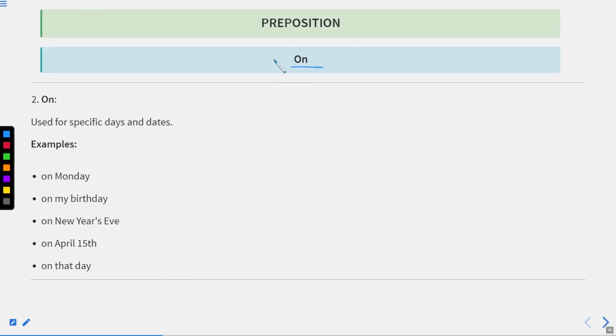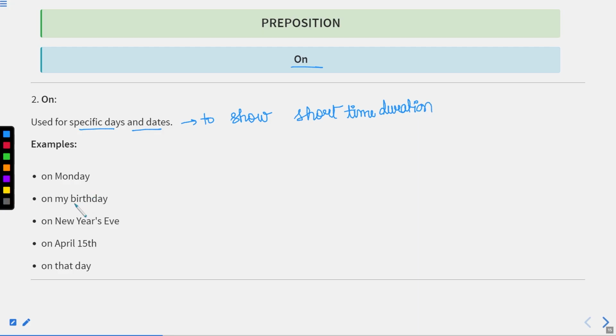Now we'll see on the basis of time, used for specific days and dates. As I told you, to show or indicate short time durations, I have already told you earlier, to show the short time durations, we use on. For example, on Monday, on Sunday, or on any day.